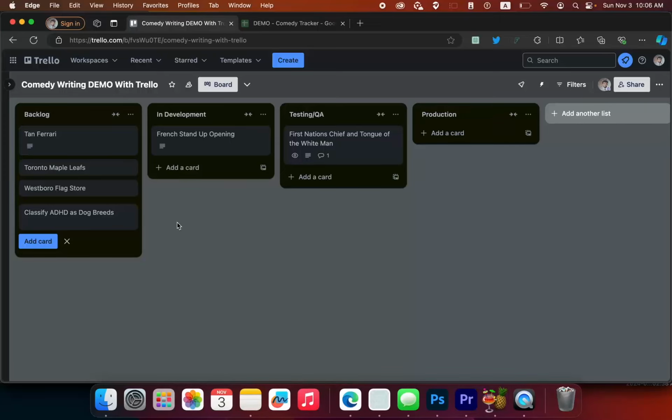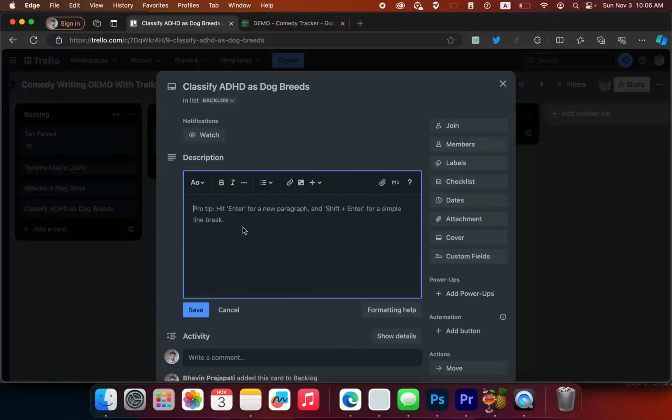But it's educational. But anyway, sorry, I'm going off track. Speaking of ADHD, so I create this card, and then what I usually do is write notes about this. So whatever I just said, right? It's like premises about classifying ADHD as dog breeds might be easier to understand for people and their problems.